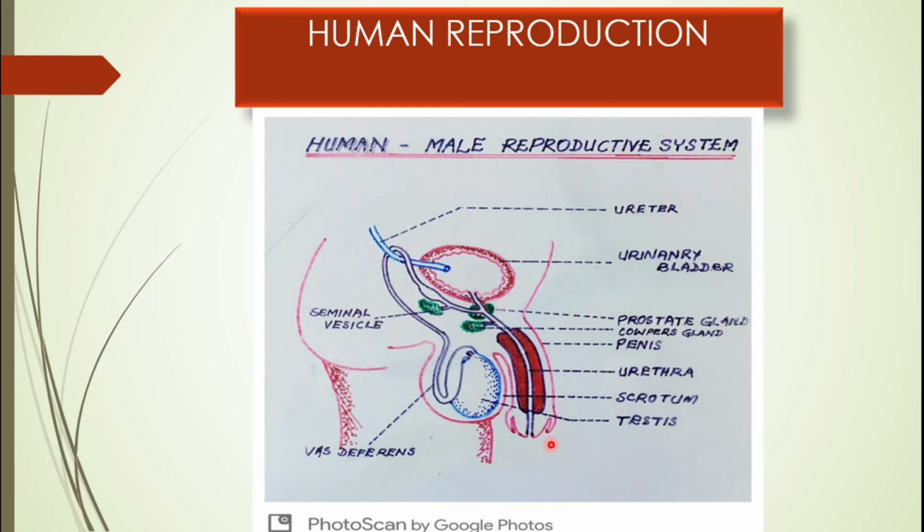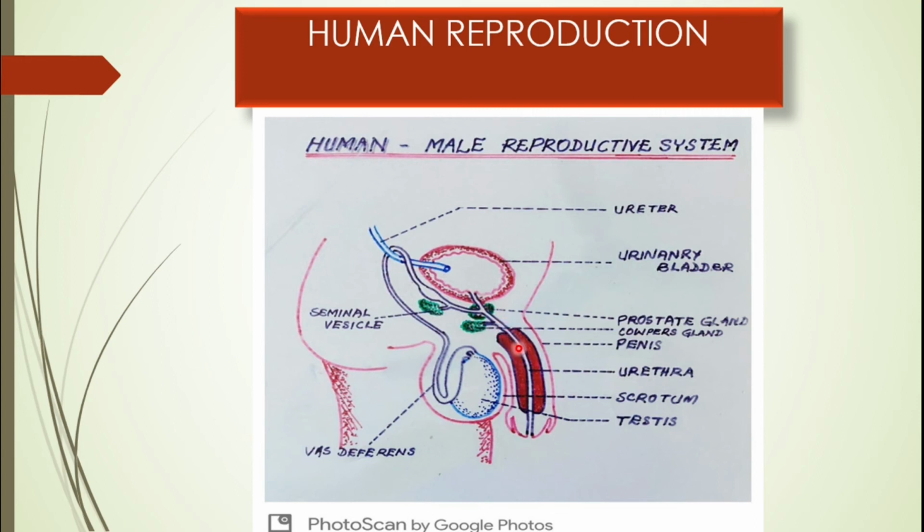The male urethra is a very long tube. It's almost 9 to 10 centimeters long. The initial part is known as the urinary part. This part is known as the prostatic part of the urethra. Then comes the membranous part. The membranous part is that part which receives the ducts of the Cowper's gland. So it's a very small part called the membranous part of the urethra.